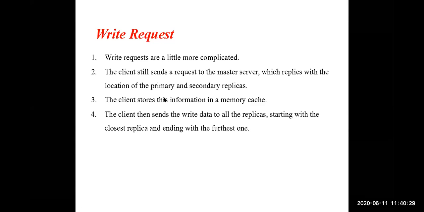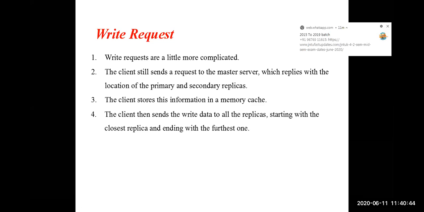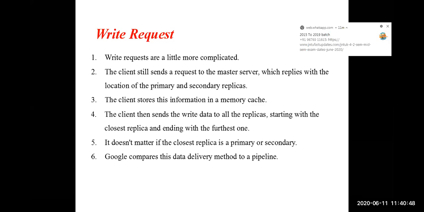So depending on how many copies of the replica are available, the same chunk available, it will start copying from the closest chunk to the farthest chunk. Generally, the Google file system calls this entire process a pipeline process.